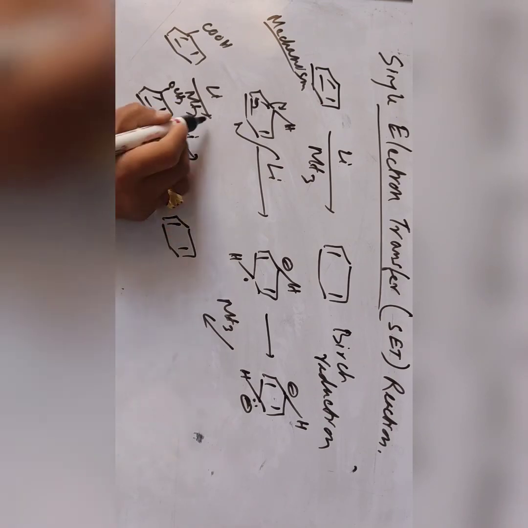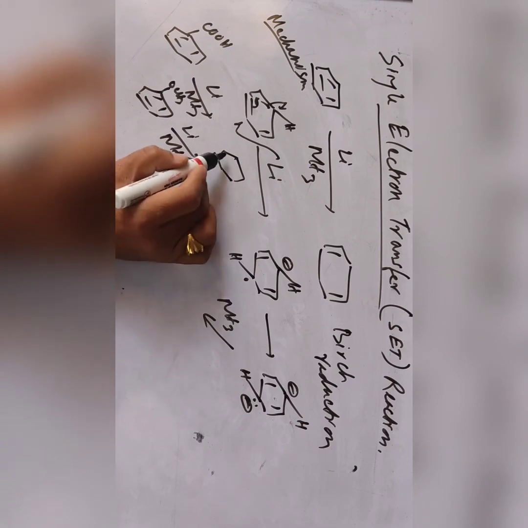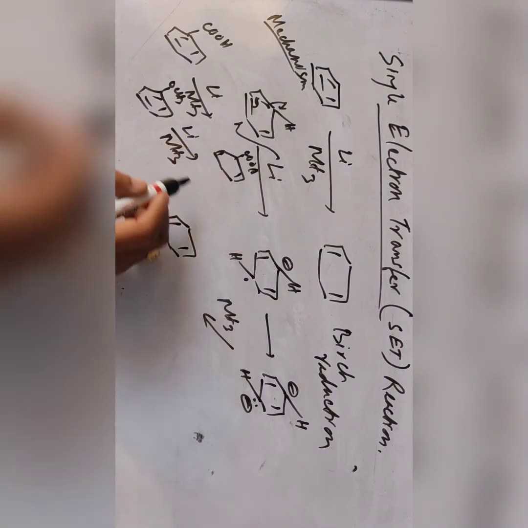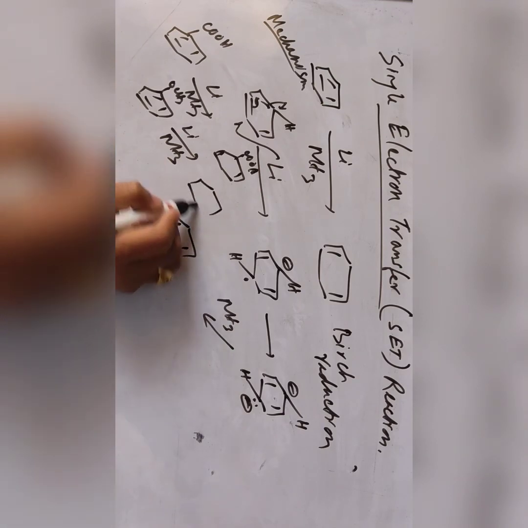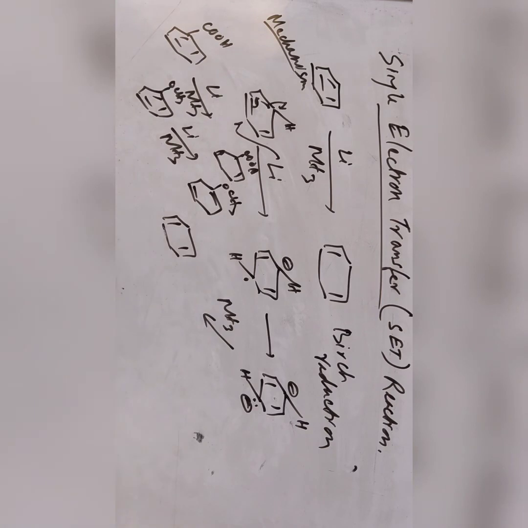The position of the double bonds will be different here. Here with COOH it is like this, but in this case with OCH3 it is like this. Depending on the nature of the substituent, the mechanism will be different. So this is about the simple single electron transfer reaction.